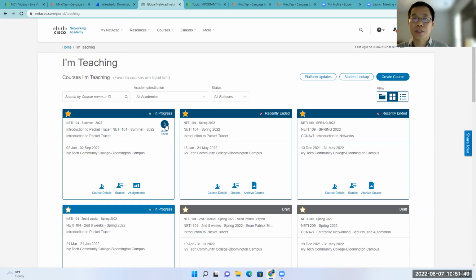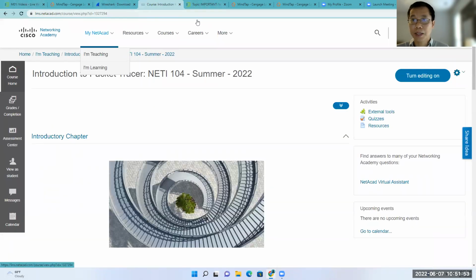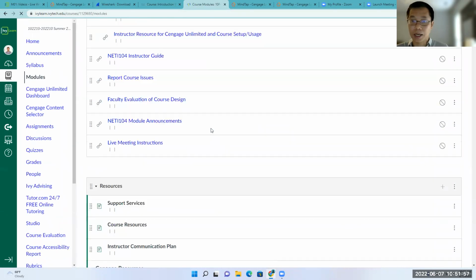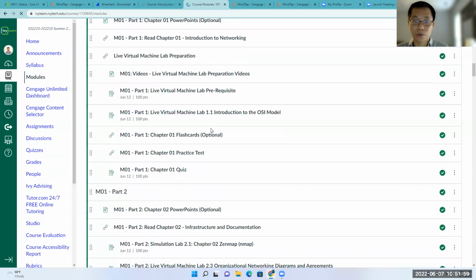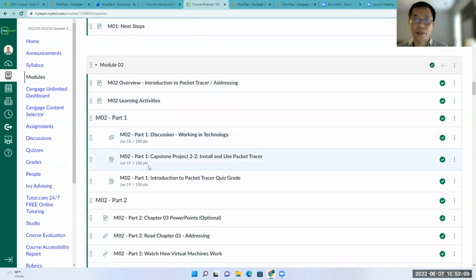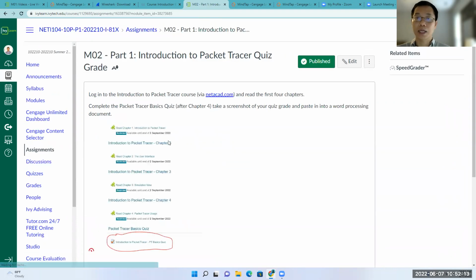For this class, you are expected to work in module 2 here. When you scroll down in module 2, in the first part you have to install and use Packet Tracer. Also, for the Introduction to Packet Tracer quiz grade, you have to complete the Packet Tracer basic quiz after chapter 4.